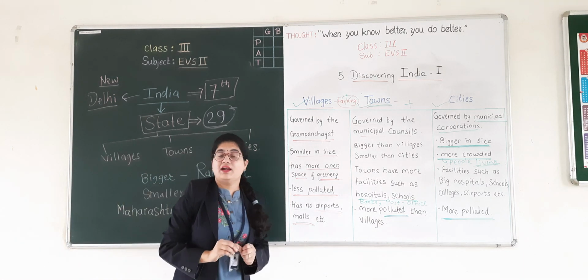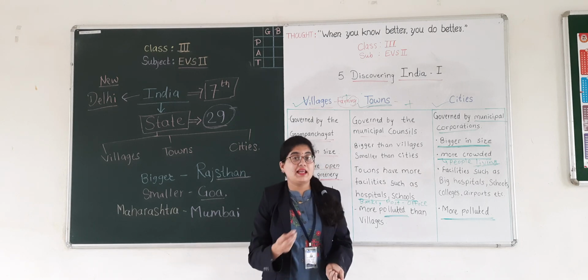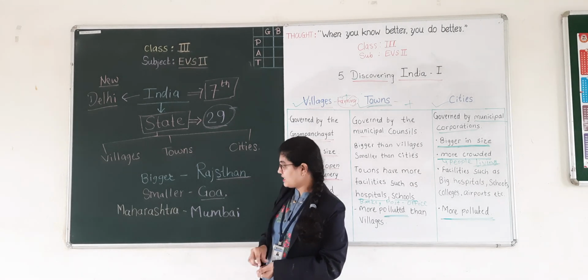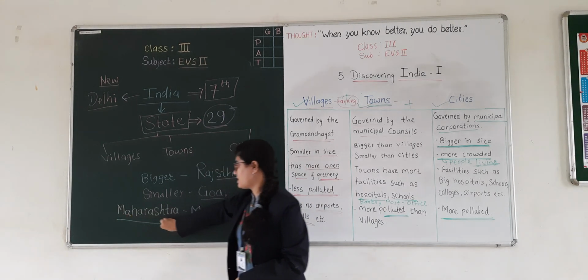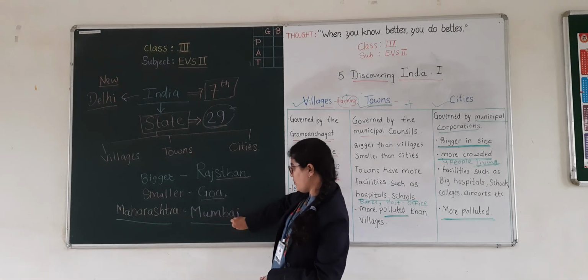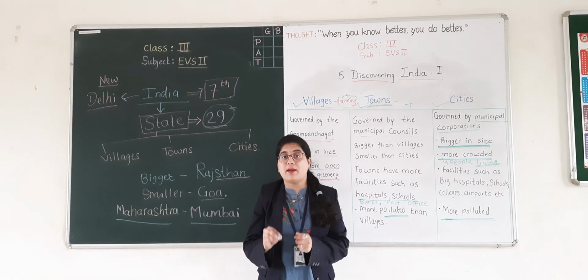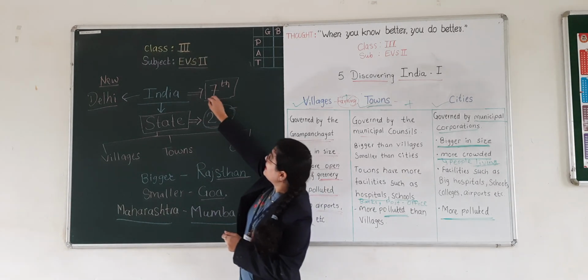Understood? And what is the capital city of our state? What is the name of our state? Our state name is Maharashtra. And the capital city of Maharashtra is Mumbai. Okay? And Mumbai is the economic capital city of India.